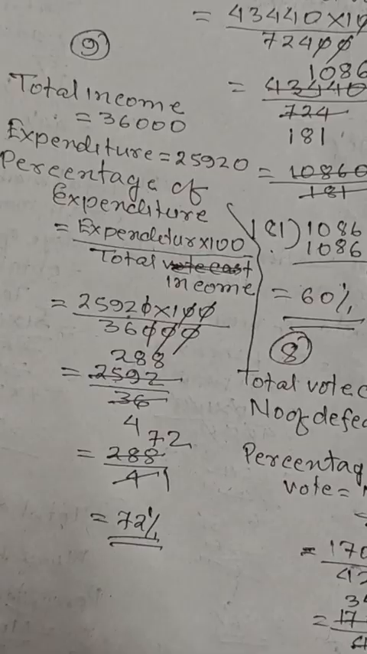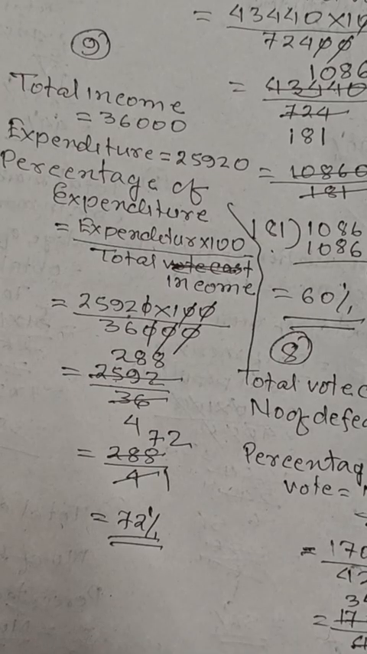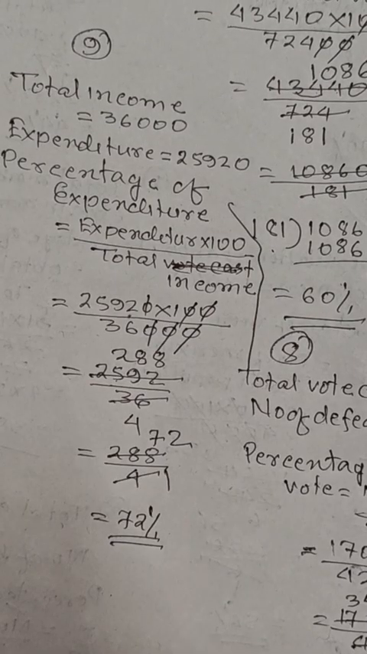Percentage of expenditure 72%. Total income, expenditure, percentage of expenditure into 100 divided by total income. Solution, we get 72%.